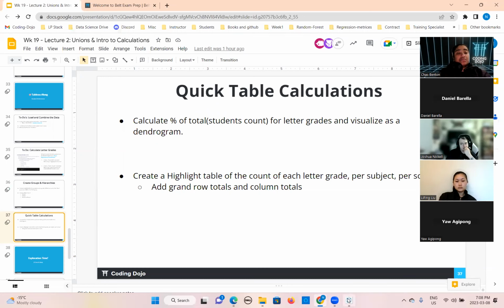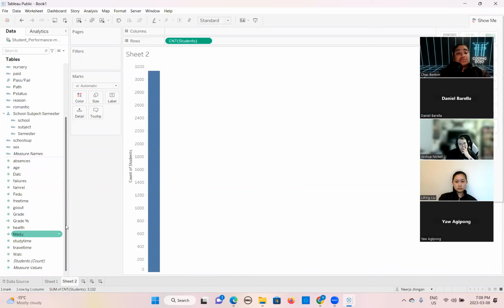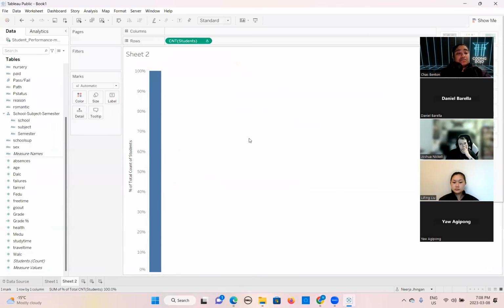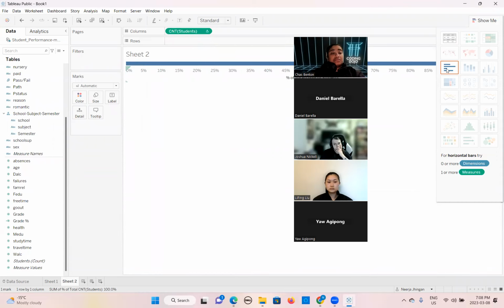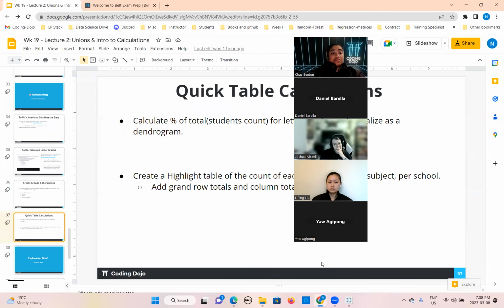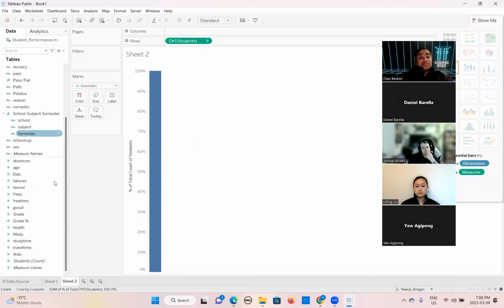Okay, so now we will come here. This is the one. We will double click on that. We will see here percentage of total. Now we will change into this graph first, and then we need to add the letter grade here.